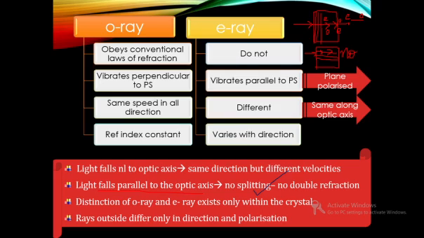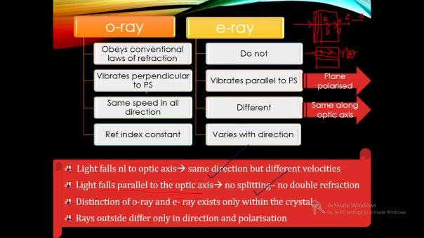That is, there are conditions where no double refraction will happen, and there are conditions where there will be a phase difference arising due to the difference in velocity, but they travel in the same direction. So corresponding to that, we get different types of polarized wave. We'll see it later.